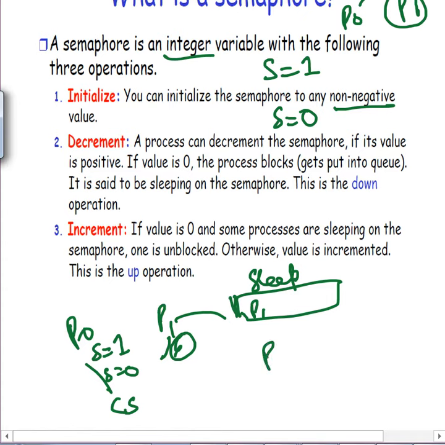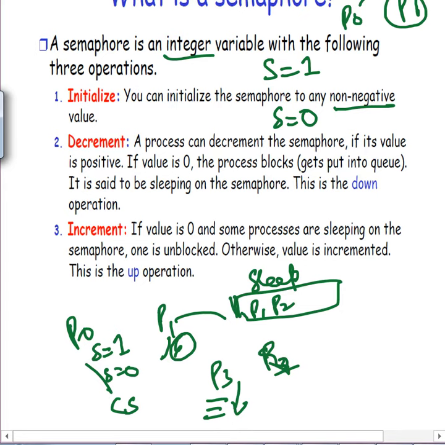Maybe it will give it to some other process, say P3 or P2. If P2 also wants to access this, P2 will also be in a sleep queue now, because P0 is accessing the critical section. Now for example, P3 has to do something else. If P0's time slice is over, the processor will be given to P3. P3 will do its own stuff, because it has nothing to do with the critical section which P0 is doing. So P3 can run.